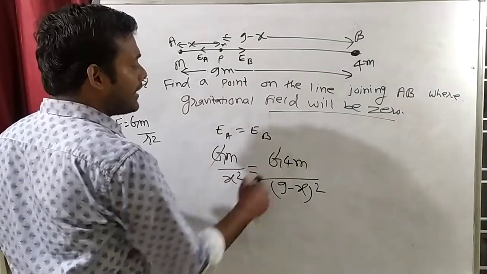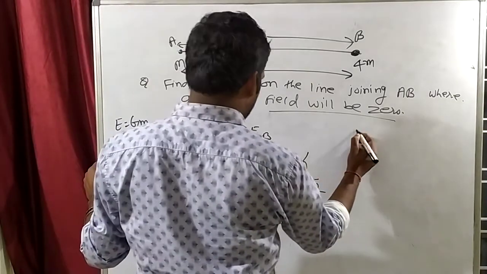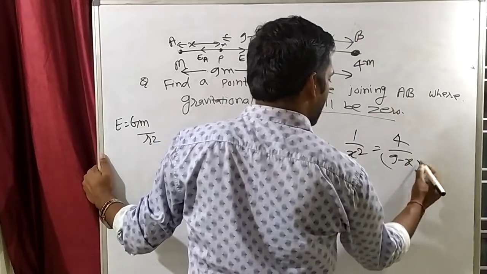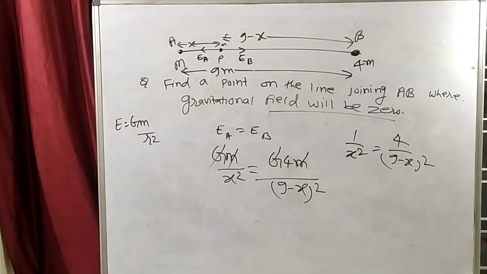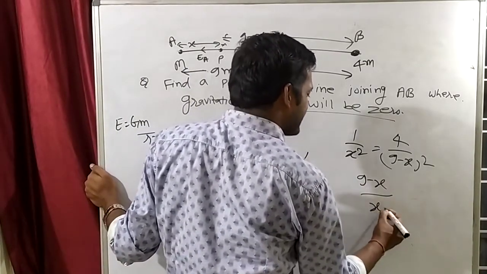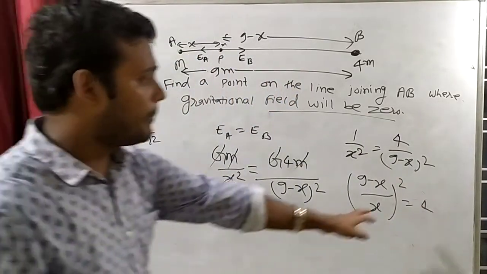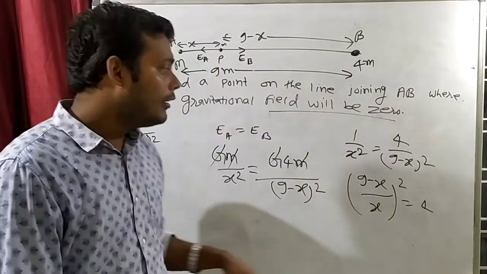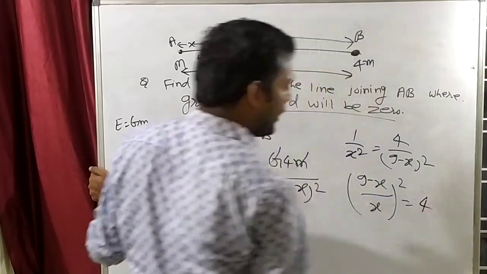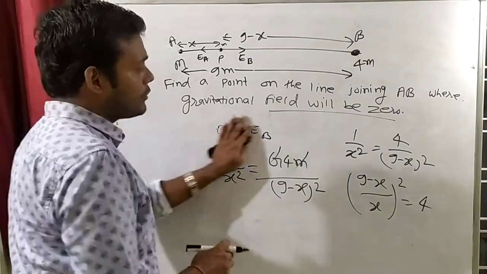See, something will cancel, capital G cancel, capital M cancel. So what will remain here? 1 by X square is equal to 4 by 9 minus X square. Can we write this thing as 9 minus X by X whole square is equal to 4? Cross multiplication. This will come here, 4 will remain here. Up to this any confusion? 9 minus X divided by X whole square is equal to 4.